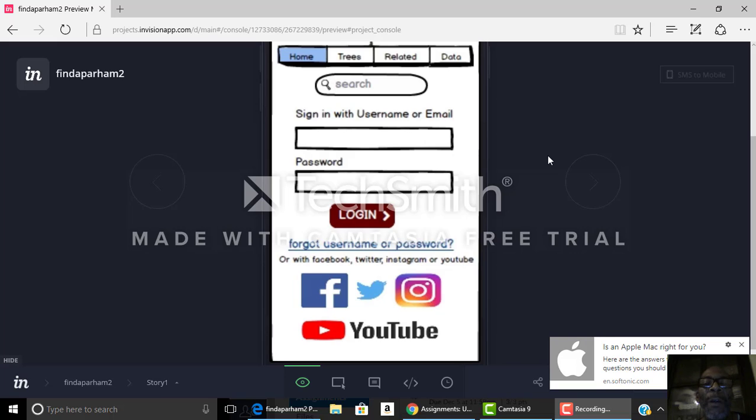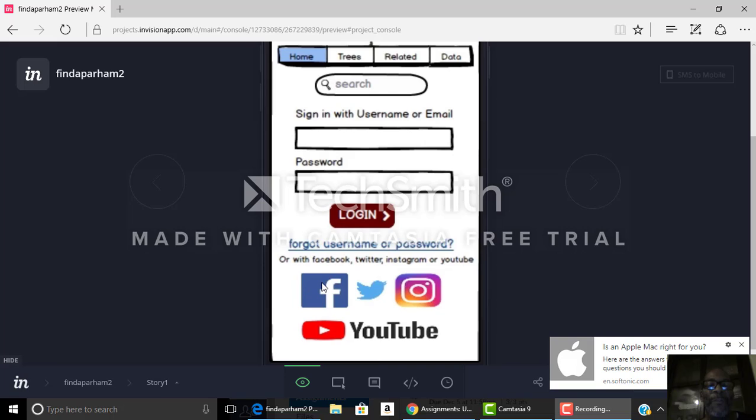We start out with our main screen where you sign in with your username or email, and then you put in your password. If you don't know your username or password, you click on the link right here, which doesn't go to a link, but that's what you would do. Or you could sign in with Facebook, Twitter, Instagram, or YouTube.